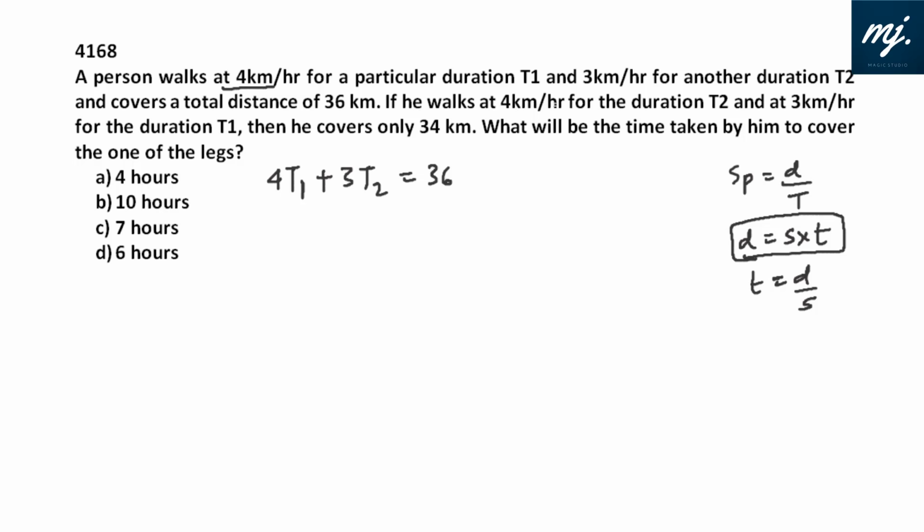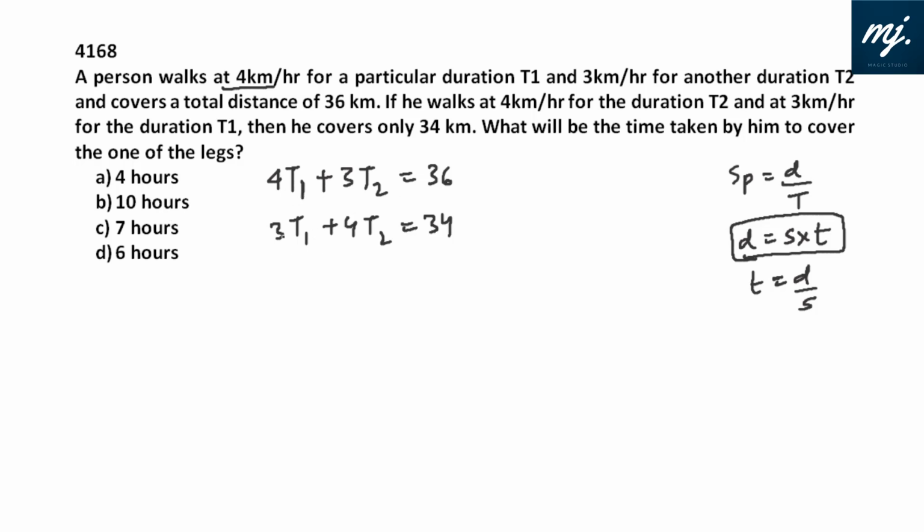If he walks at 4 km per hour for duration t2, and at 3 km per hour for t1, then he covers only 34 km. So we have 3t1 plus 4t2 equals 34. Great. What will be the time taken by him to cover one of the legs? So here the options are actually for t1 or t2 we are supposed to find.